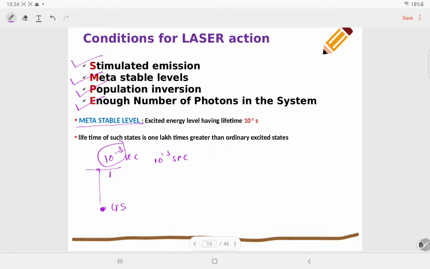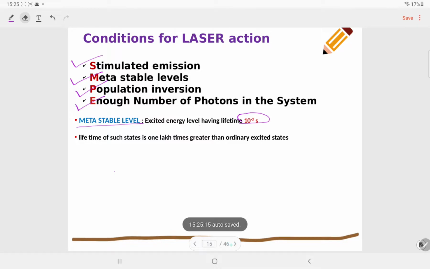So simply in one line we can define metastable level: an excited energy level having lifetime 10 to the power minus 3 second, as I told you. The lifetime of such a state is 1 lakh times greater than the ordinary excited state. So these are the four conditions which are required for producing the lasing action.